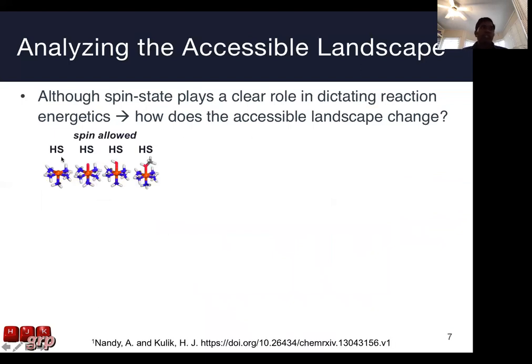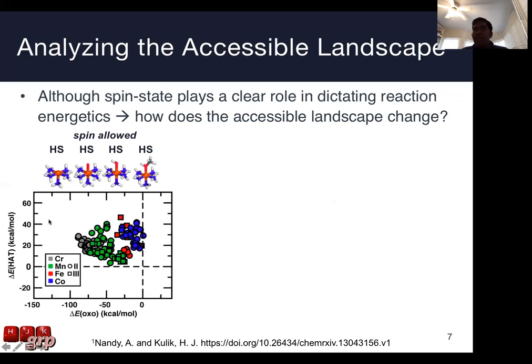So if we consider the convention of spin allowed energy landscapes, where the intermediates occurring throughout the energy landscape have the same ground spin state, we can subset out the reaction energies that have spin allowed energy landscapes. And we see that a linear free energy relationship will fail even more at identifying compounds that have spin allowed energy landscapes. And we see that in this case, manganese data shows the best reaction energies for both hydrogen atom transfer and oxoformation energy, showing the most favorable reaction energetics.